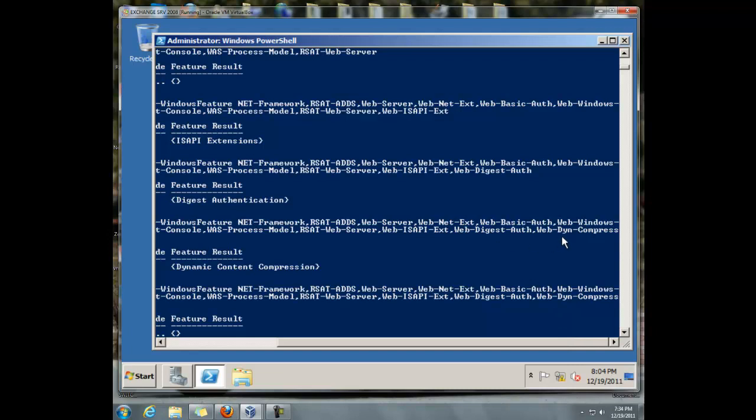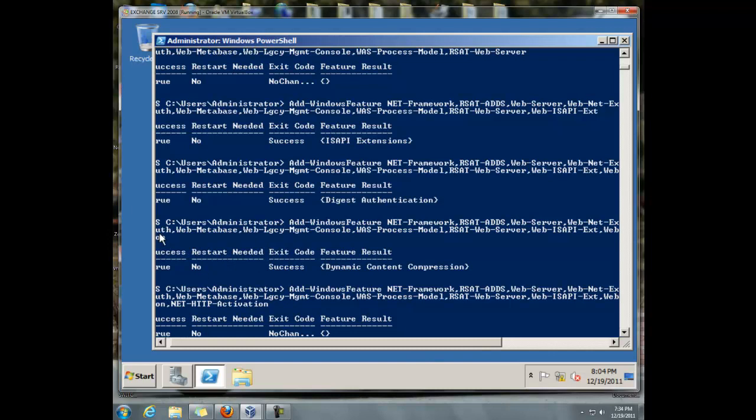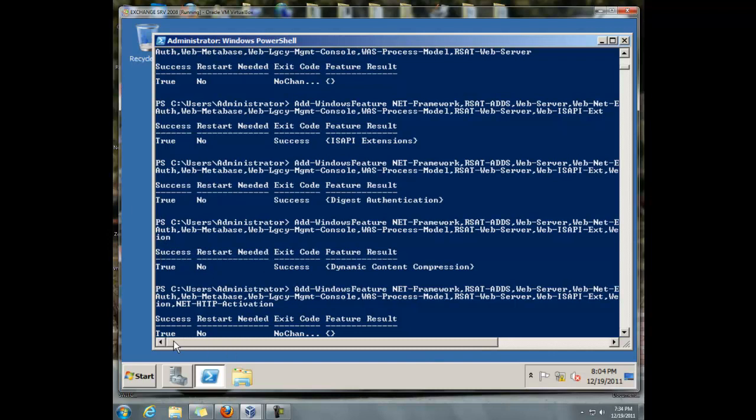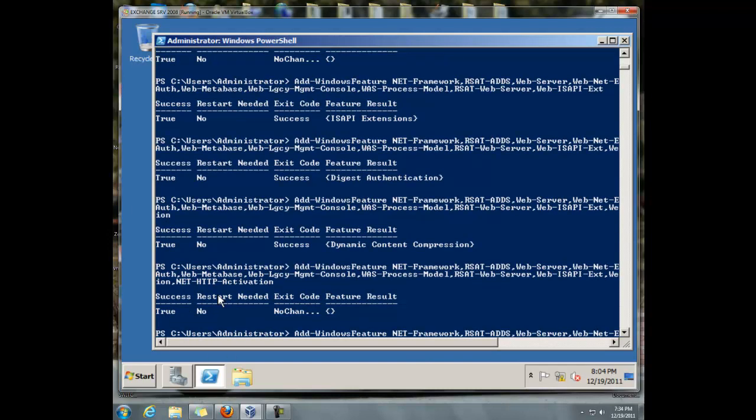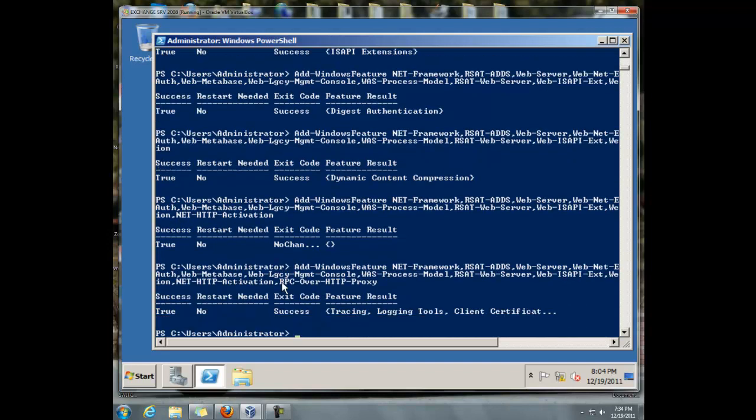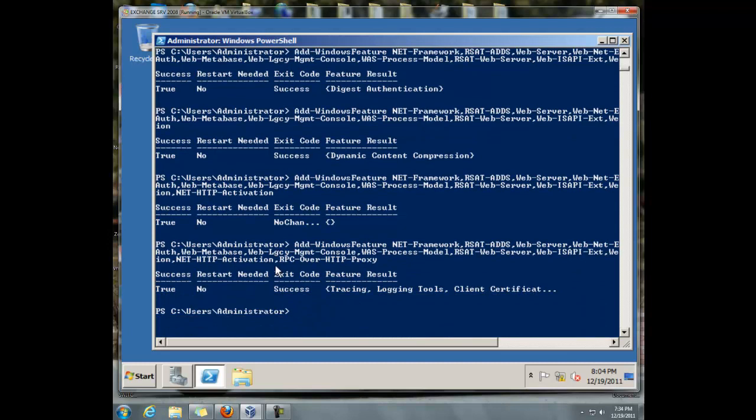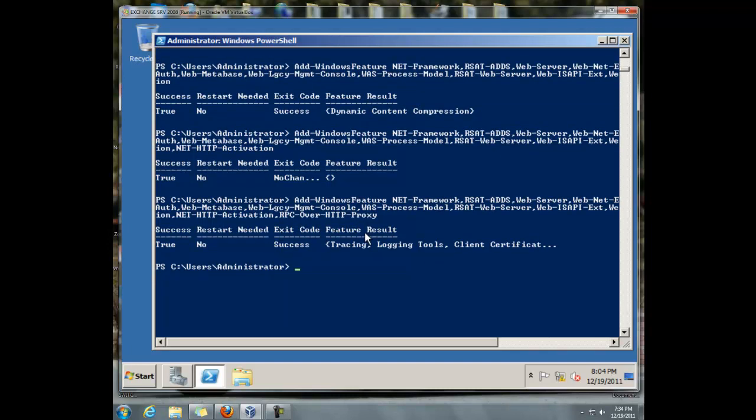After that command, Web-Dyn-Compression, successfully run. Next command, NET-HTTP-Activation, ran successfully. Next command after that was RPC-over-HTTP-proxy, and that was our last command. Now we restart.